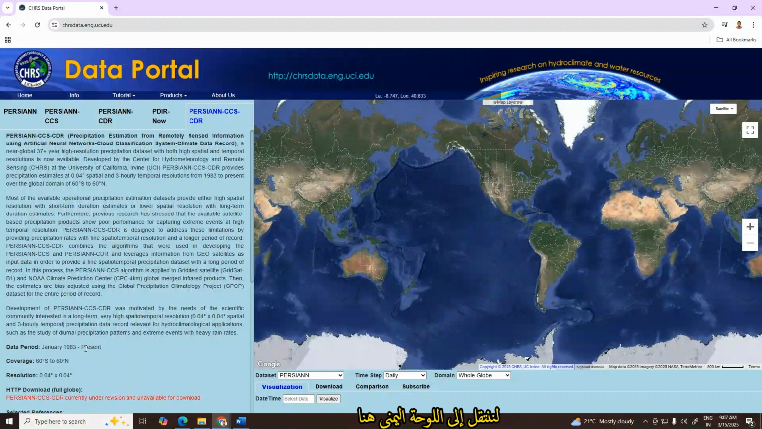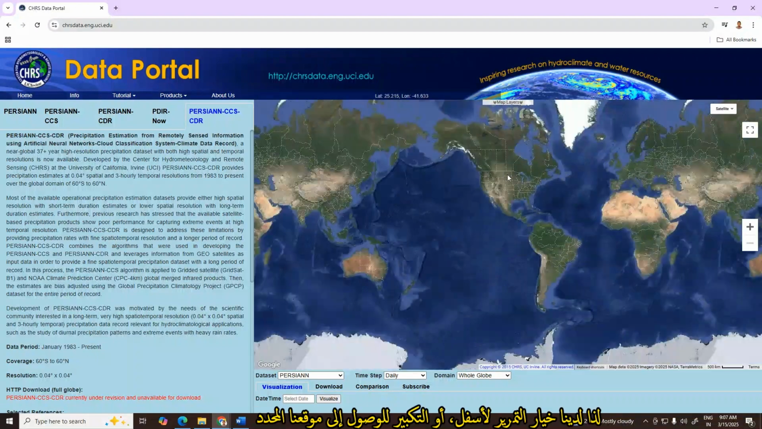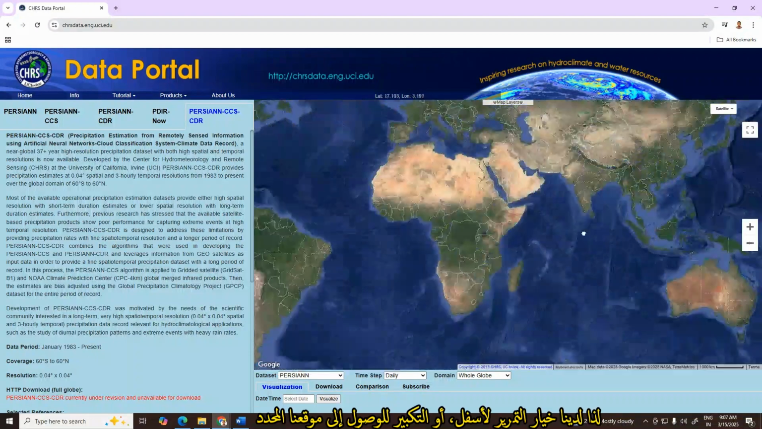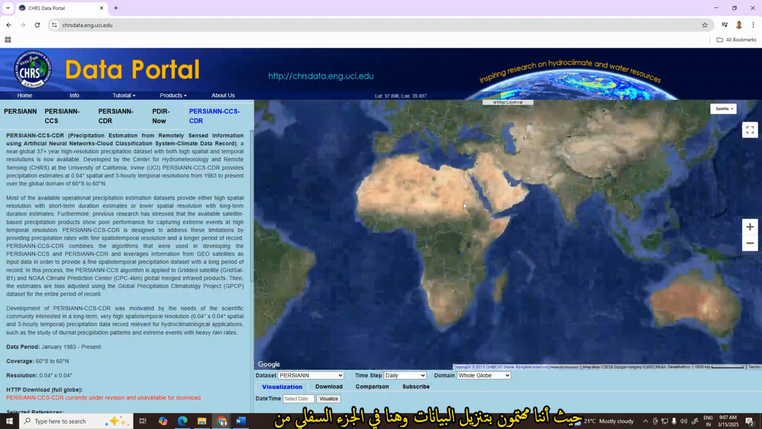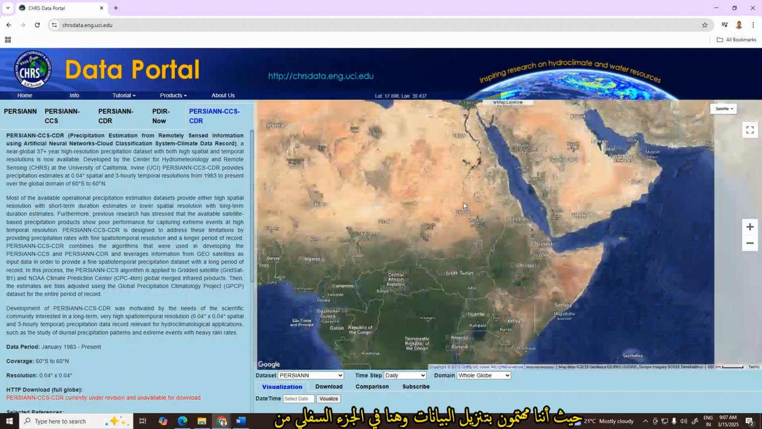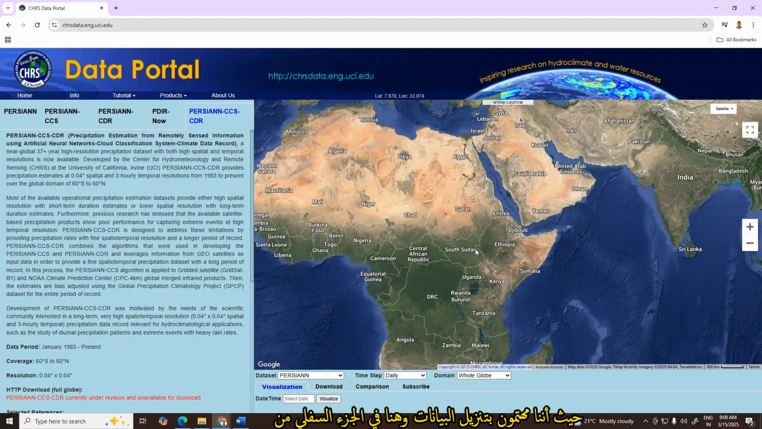Let's go to the right panel. Here we'll find an interactive map. So we have an option to scroll down, zoom in to our specific location where we are interested to download data. And here at the bottom of the screen we'll find all information about how to download our data.